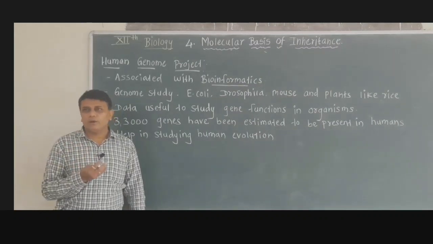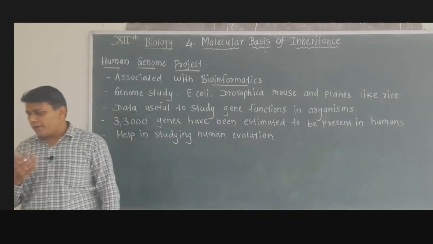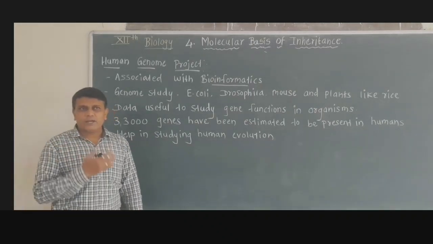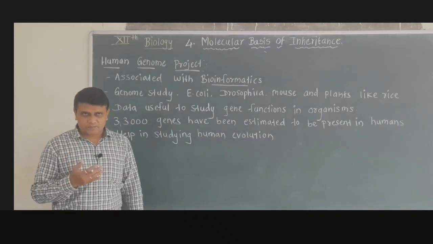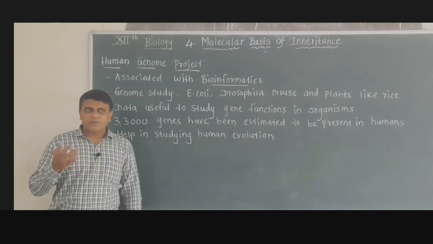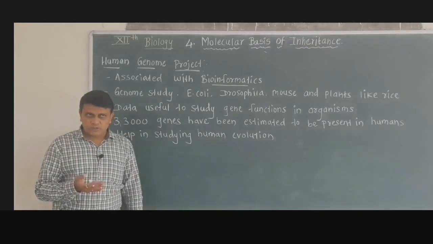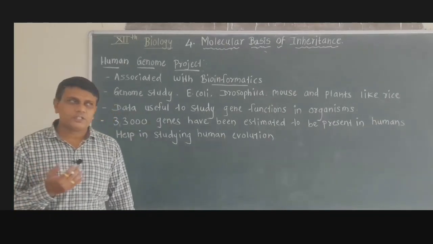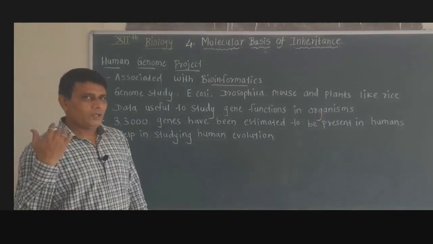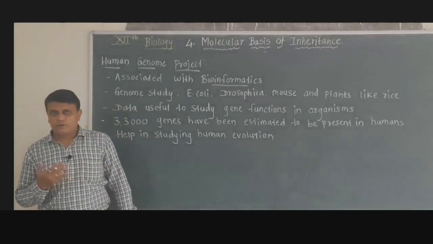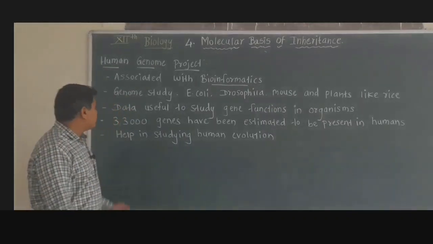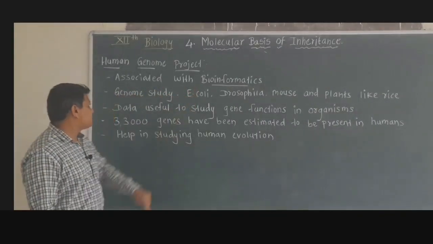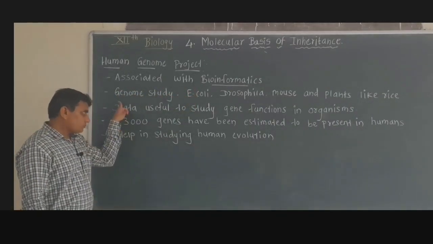In bioinformatics, biological data is analyzed, for example genetic codes. So this biological data is analyzed, and for this purpose nowadays computers are also used. So it is associated with bioinformatics.